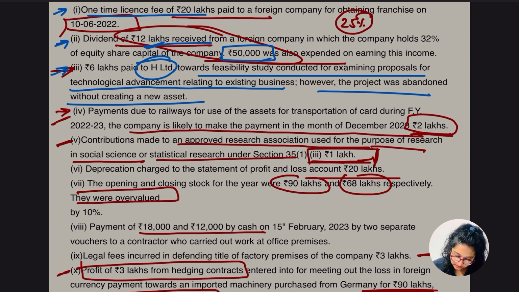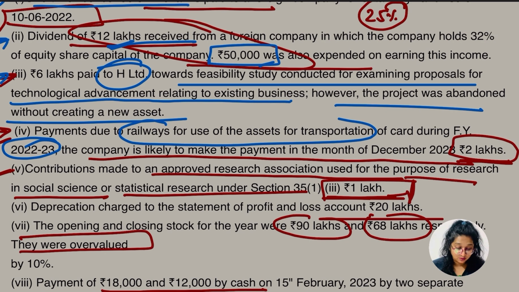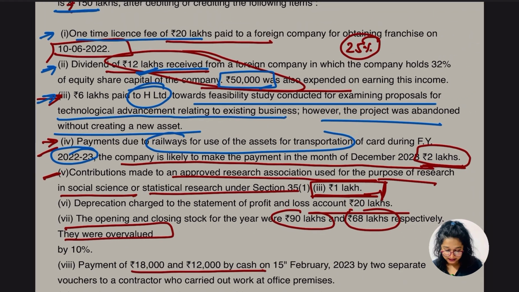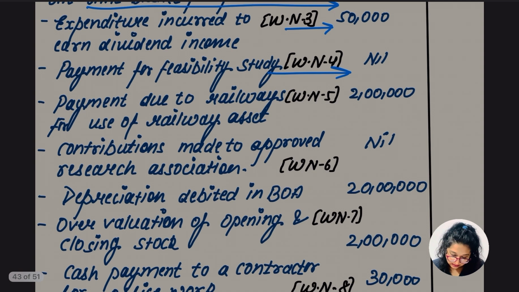Okay, चलो let's go for the other point. Payment due to the railway for the use of assets for the transportation of goods during the financial year 2022-23. The company is likely to make the payment in the month of December. This payment is due, related to business, for the use of assets for transporting the goods. The company is likely to make the payment, and this payment is not yet made. It is going to be made in December.